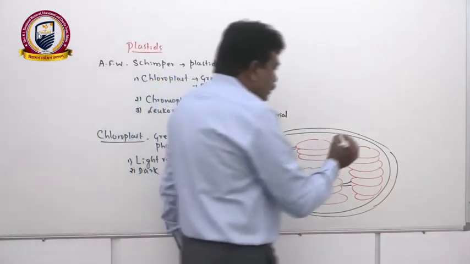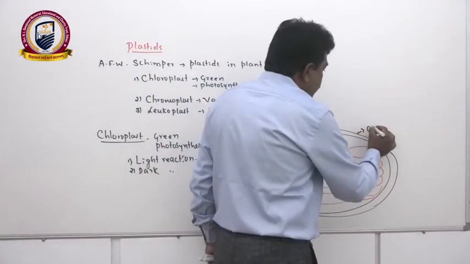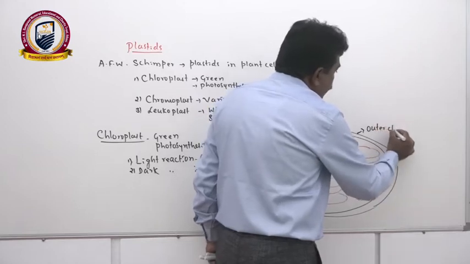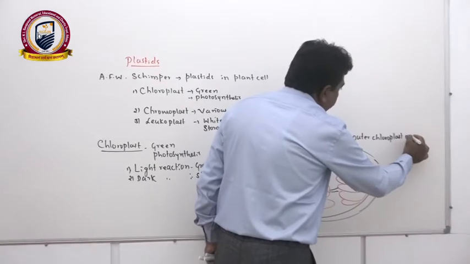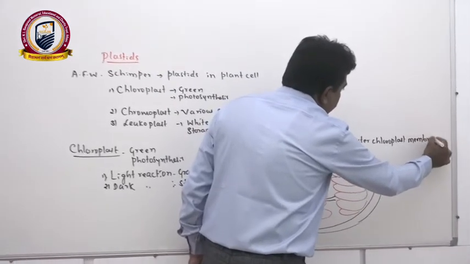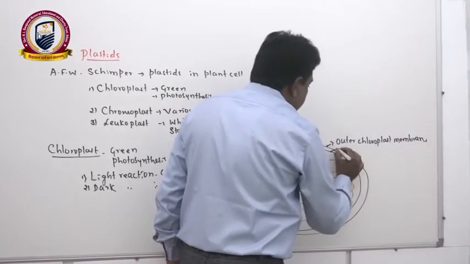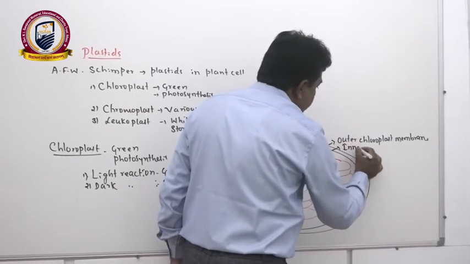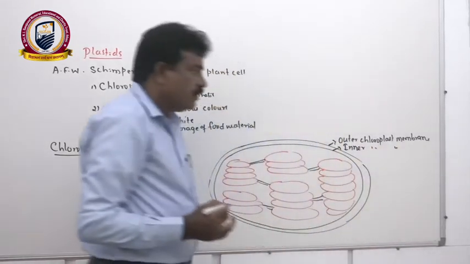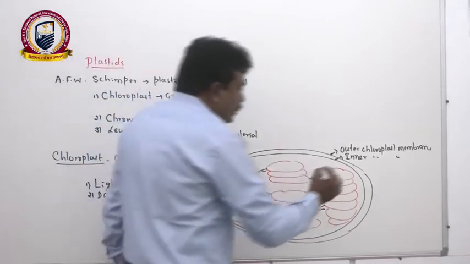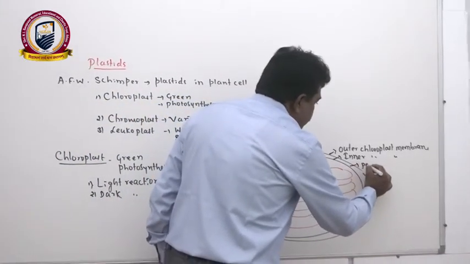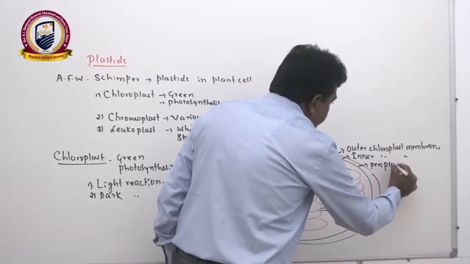If you take the chloroplast, the outer chloroplast membrane has a thickness of about 80 angstrom, and the inner chloroplast membrane again has a thickness of 80 angstrom. In between them is a space we call the periplastid space.